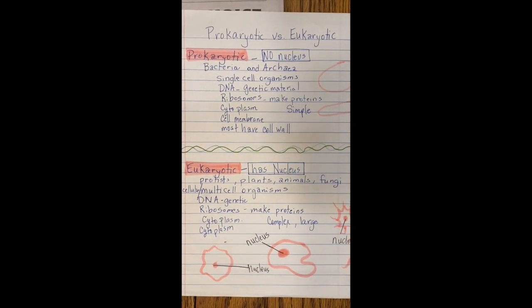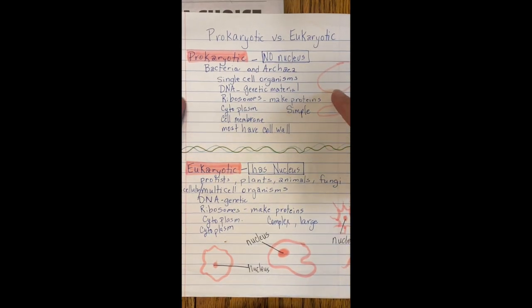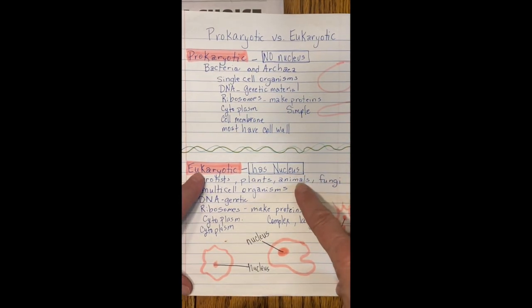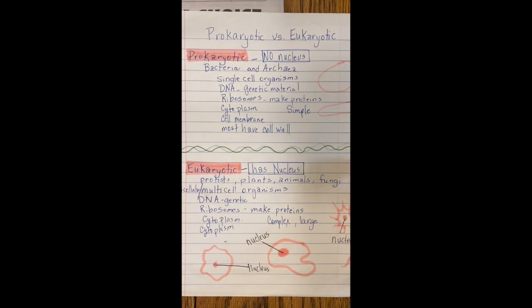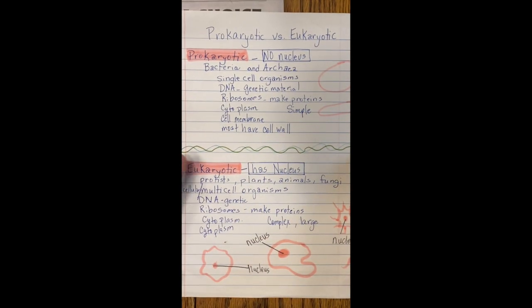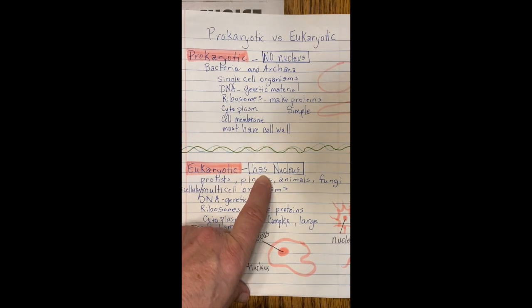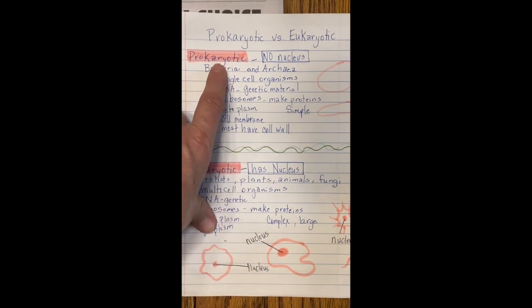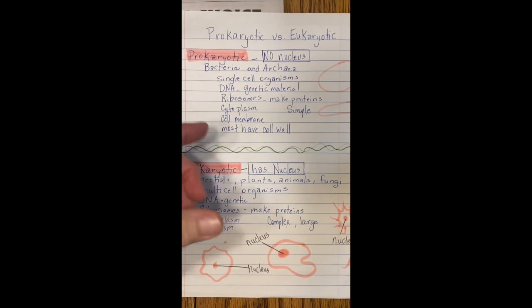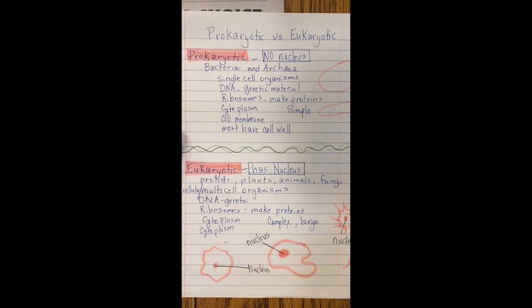So after Robert Hooke had identified that things were made of cells, they started getting better and better microscopes, and eventually we found out that there were some single cell organisms that had no nucleus. And so we divide everything on Earth into prokaryotic and eukaryotic, simply because it either has no nucleus or it has a nucleus in its cells. So the no nucleus would be things like bacteria and viruses and things like that.